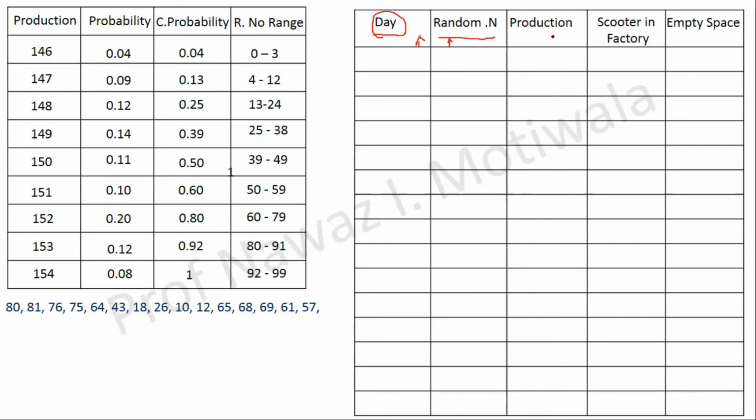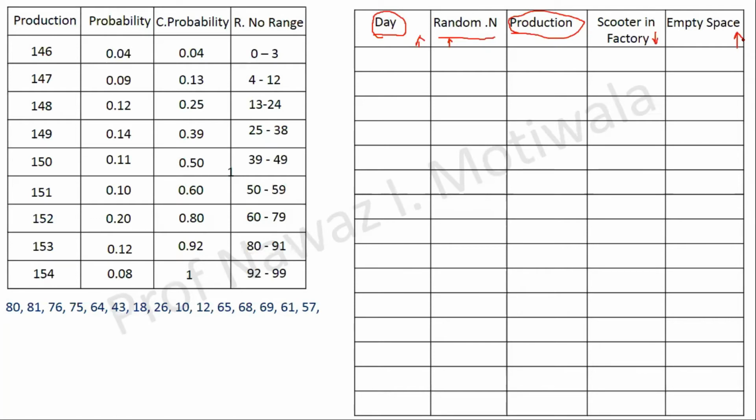The third will be how much production there will be on that particular day based on the random number. And the last two are the things asked in the question. It was asked how many scooters will be remaining in the factory, and how much empty space is remaining in the lorry. So these two columns will be added as per the requirement.